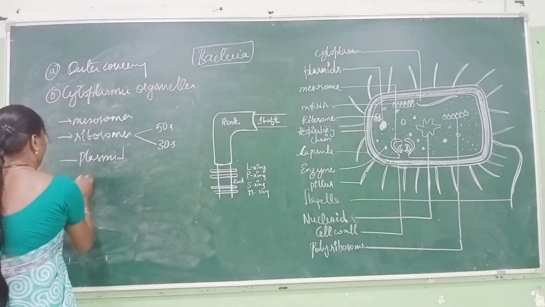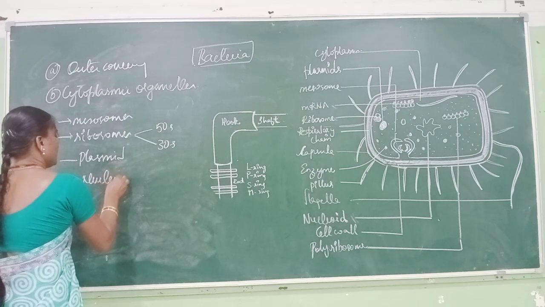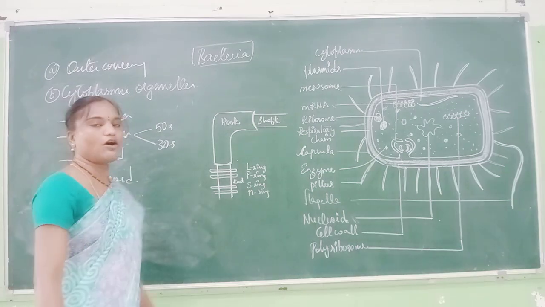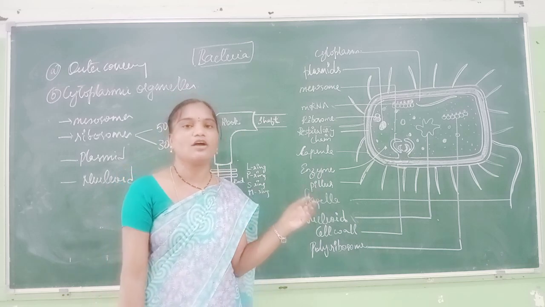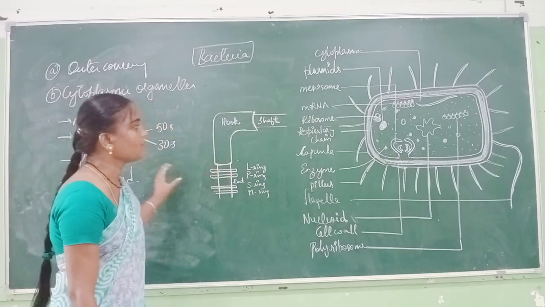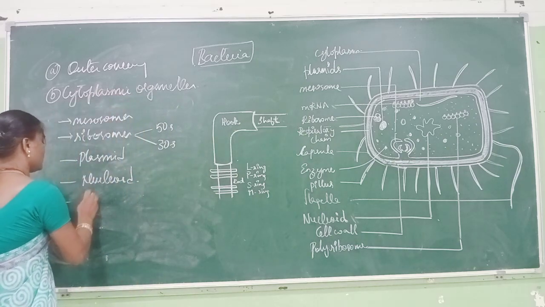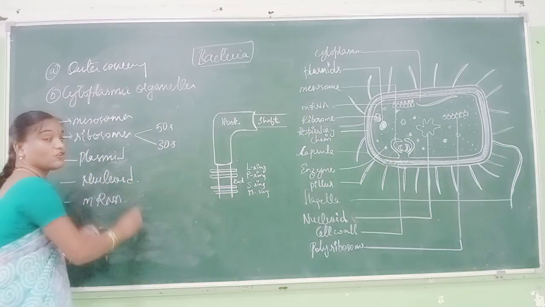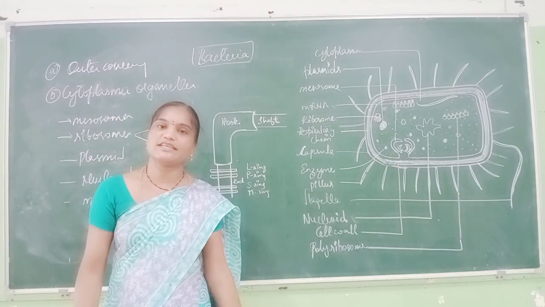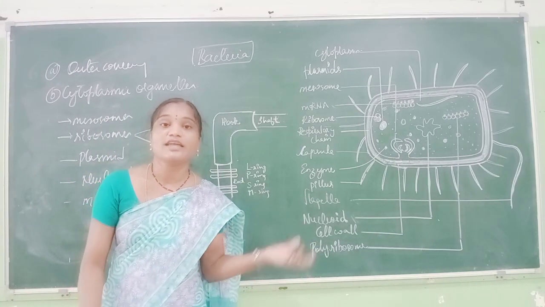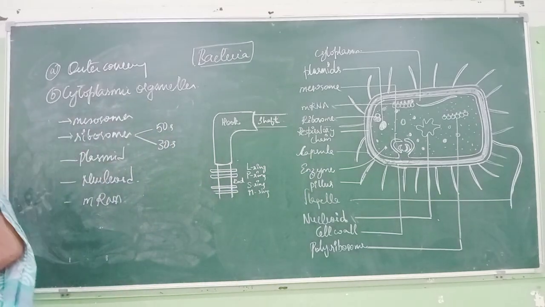Next, nucleoid. In the nucleoid, all the genetic material, the genomic information, is present in the bacteria. Next, coming to mRNA. In bacteria, for the synthesis of proteins, you need the mRNA molecule, and this mRNA is synthesized from the DNA, isn't it?